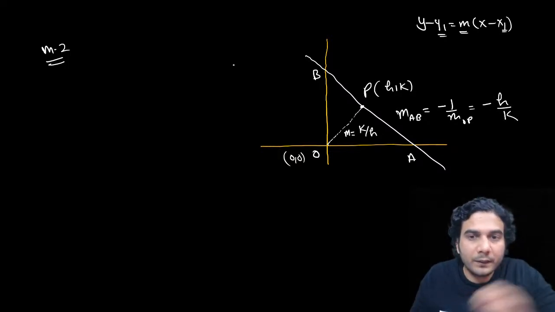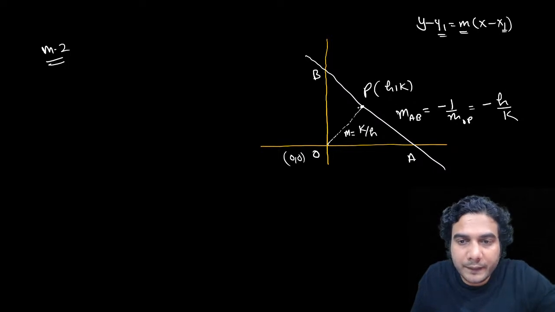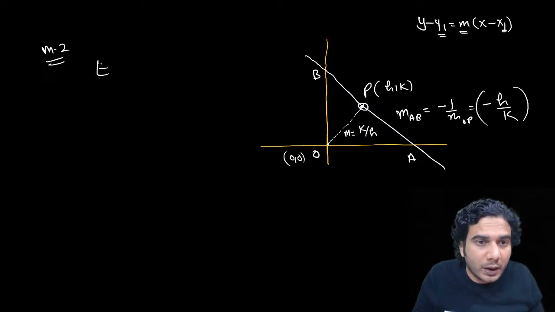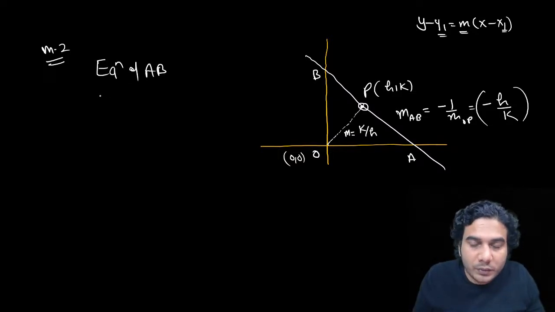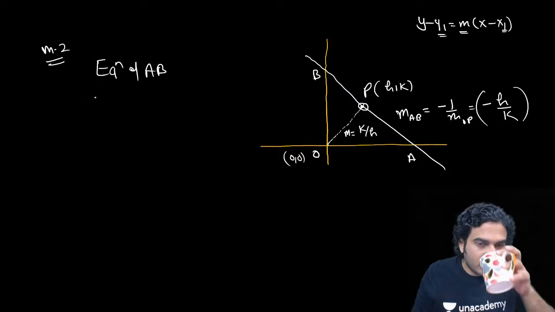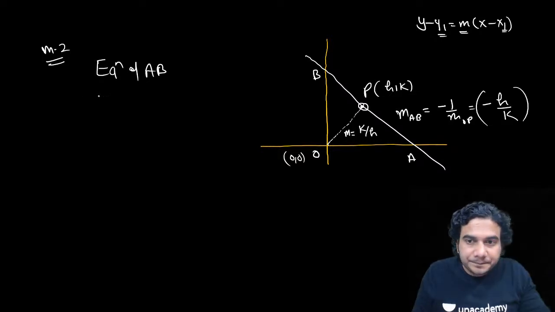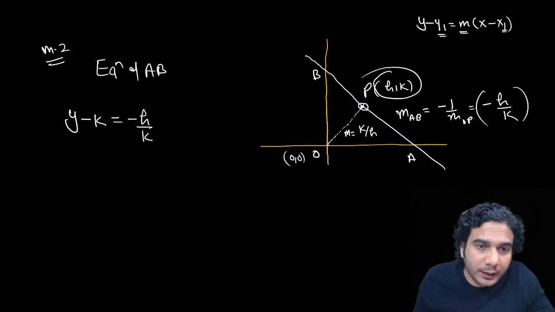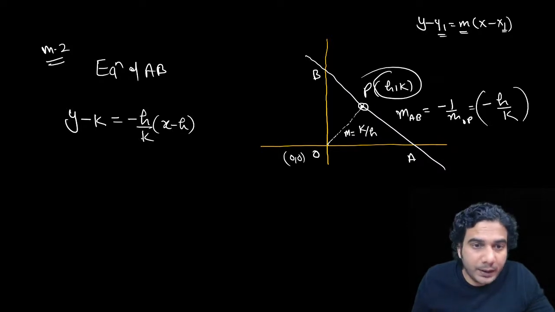So now we know one of the points on line AB and the slope of line AB, so we can write the equation of AB. Equation of AB is going to be y minus k, because the line is passing through this point. So y minus k is equal to minus h upon k into x minus h. Okay, so this is the equation of AB.